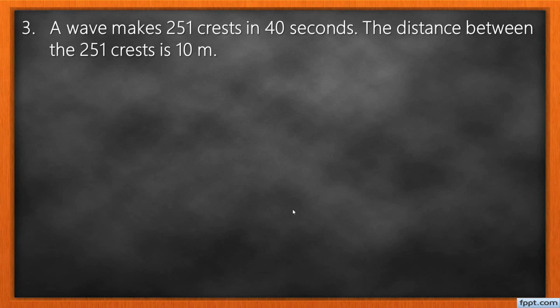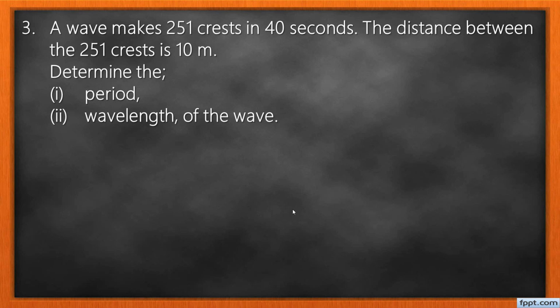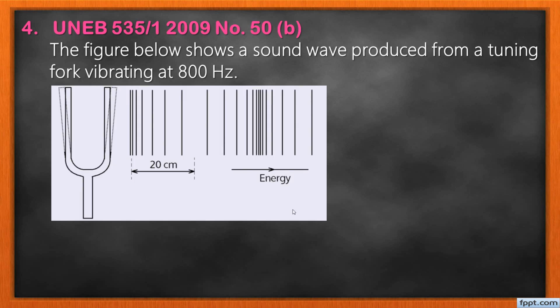Example number 3. A wave makes 251 crests in 40 seconds. The distance between the 251 crests is 10 meters. They are saying determine part A, the period. Part B, the wavelength of the wave.